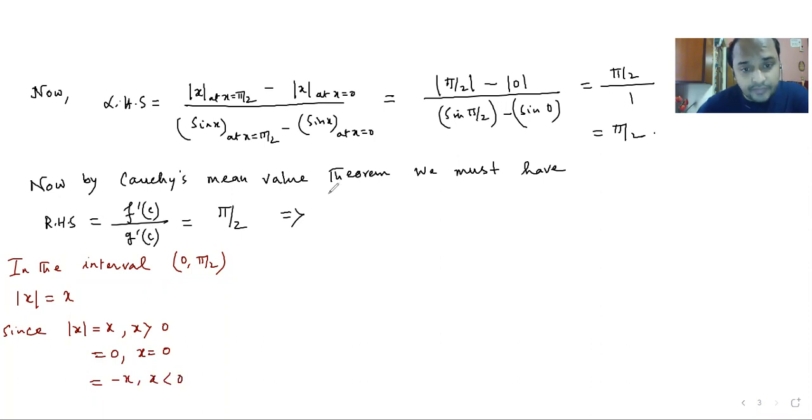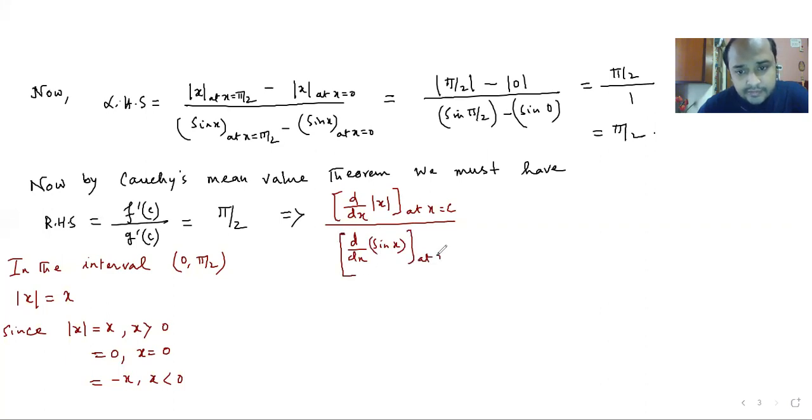So f dash c means d dx of mod x at x equal to c, and g dash c is d dx of sine x at x equal to c.